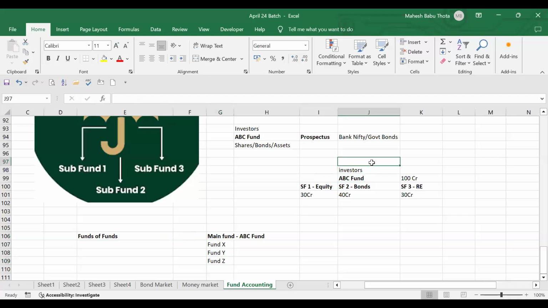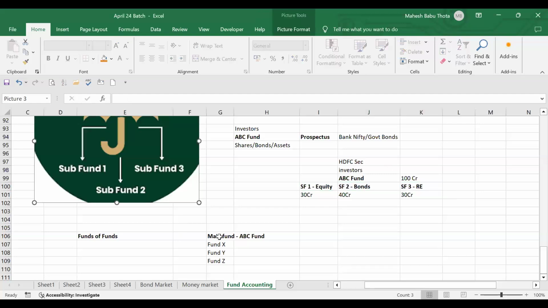Suppose ABC fund is launched by HDFC Securities. So sub fund 1, sub fund 2, sub fund 3 also will be managed by HDFC Securities only. But what actually they are doing? They are dividing for a specific purpose. Sub fund 1 is only for equity, sub fund 2 is only for the bonds, sub fund 3 is only for real estate. Like that, HDFC Securities itself created 3 sub funds. Again, this main fund is going and investing into the sub funds. This can be possible in case of umbrella funds.